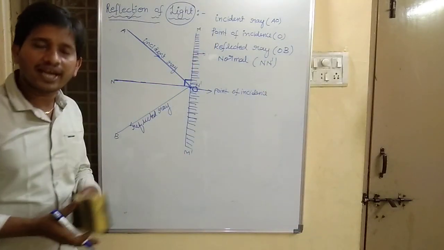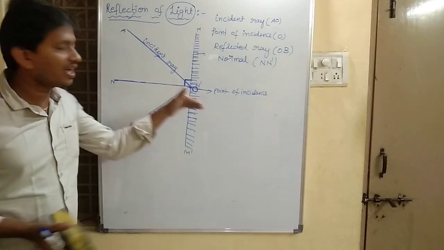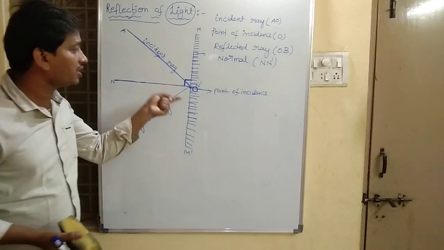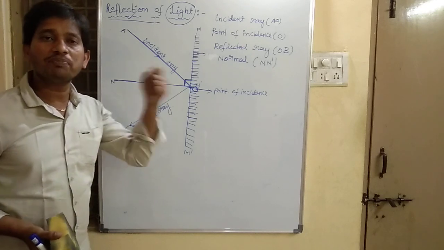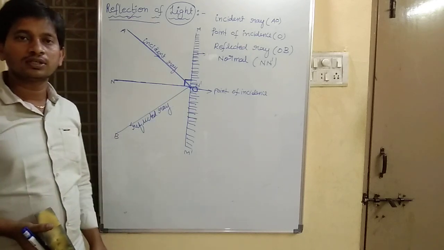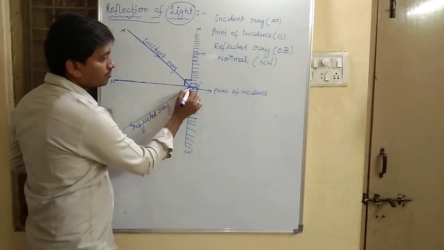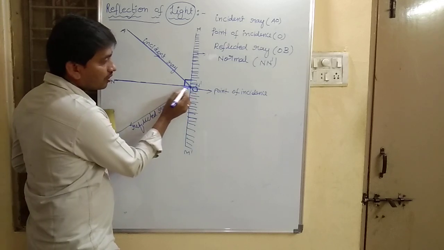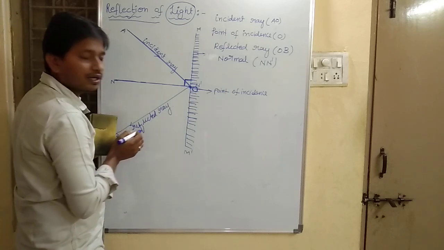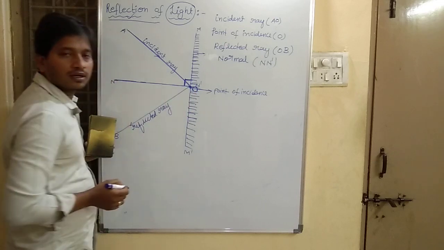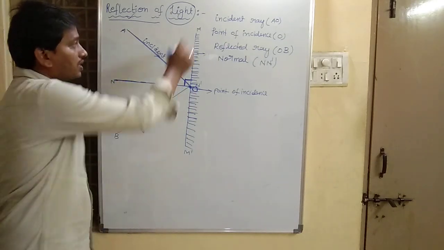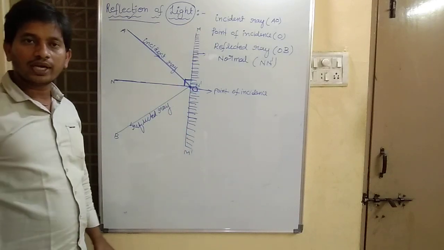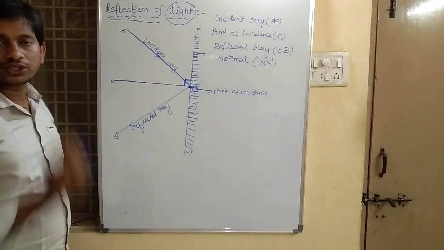Normal is a line which will meet the mirror at the point of contact. There it makes an angle of 90 degrees. So normal is a line which meets at the point of contact and makes a right angle to the mirror surface. This is our mirror surface. Okay, this is about normal and N dash.